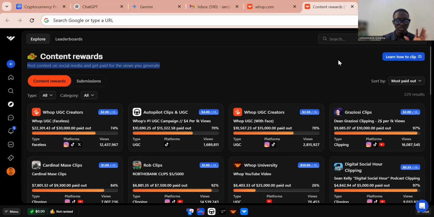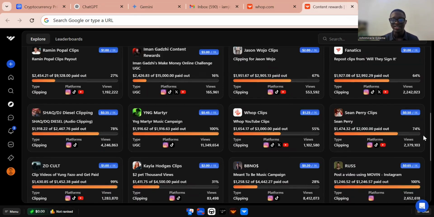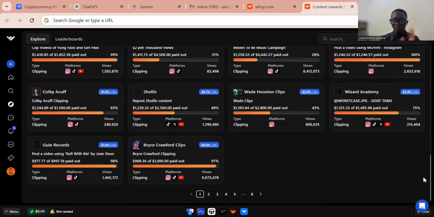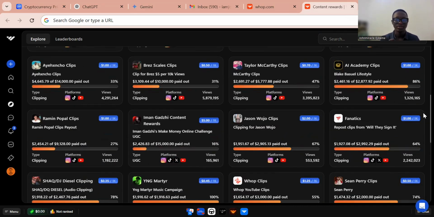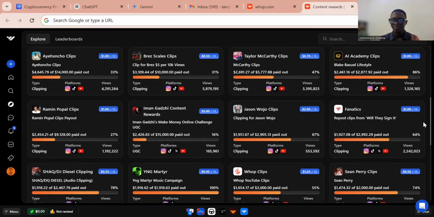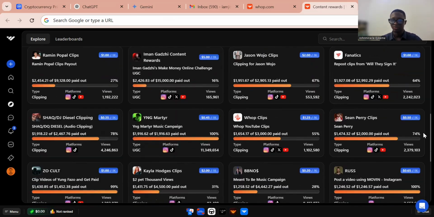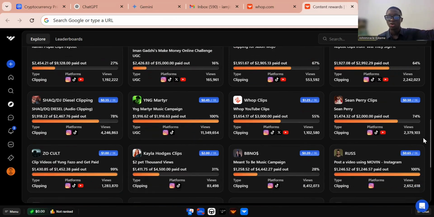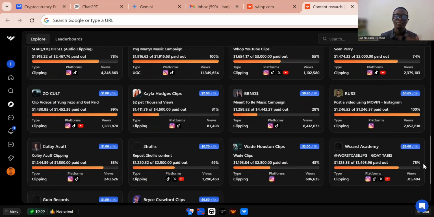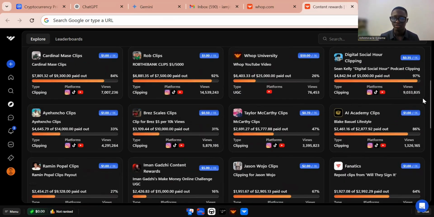So in the content rewards, here you can see every ongoing campaign, and there are so many campaigns to participate in. Okay, these campaigns are run by celebrities, by the Whop team, and by every other person who wants to promote their platform. So you are helping them to get more views on their social platform, and they are paying you for your efforts.